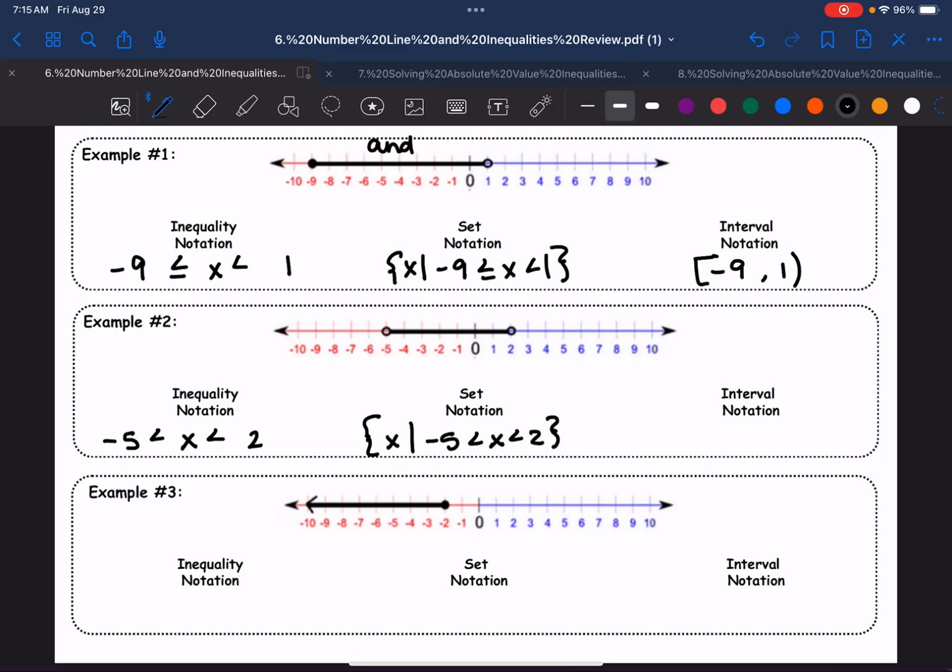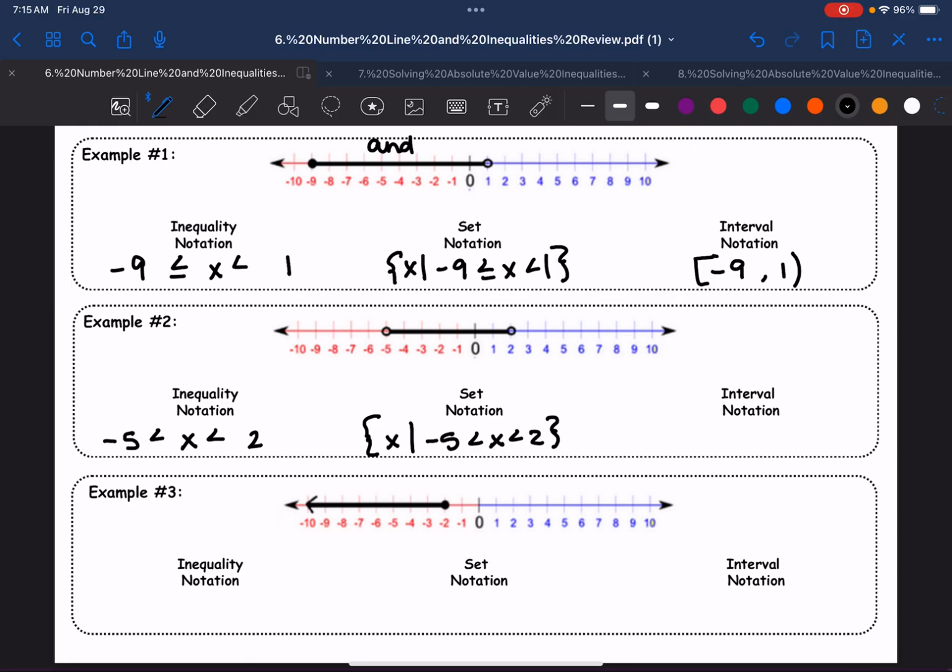Now, also, guys, on your assignment for today, I have a description box, which means you're going to write it. And I want you to write it correctly. What I'm saying is, for example, on the first example here, you wouldn't say all the numbers between -9 and 1, even though that's correct.